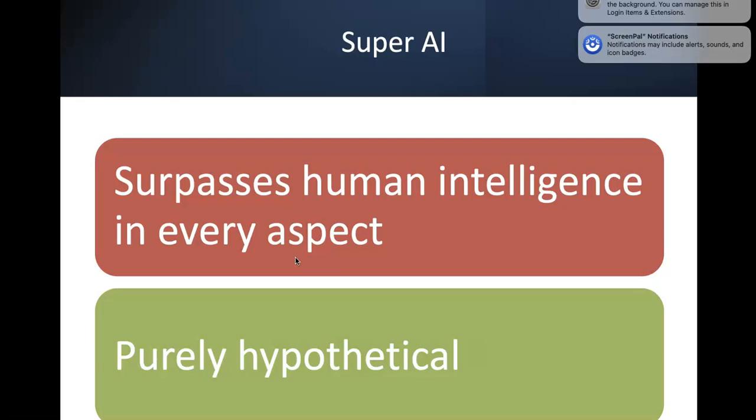This super AI surpassing human intelligence across all aspects is mainly going to affect human work and labor in the future. And that is purely hypothetical because we don't know what is going to happen, right? So we'll just know, okay, this is one type, as for now.